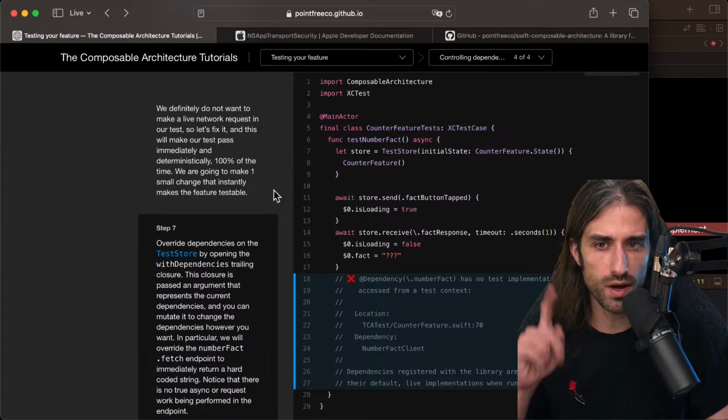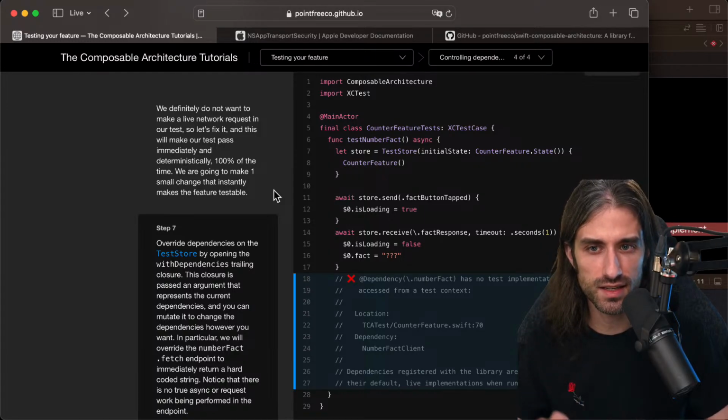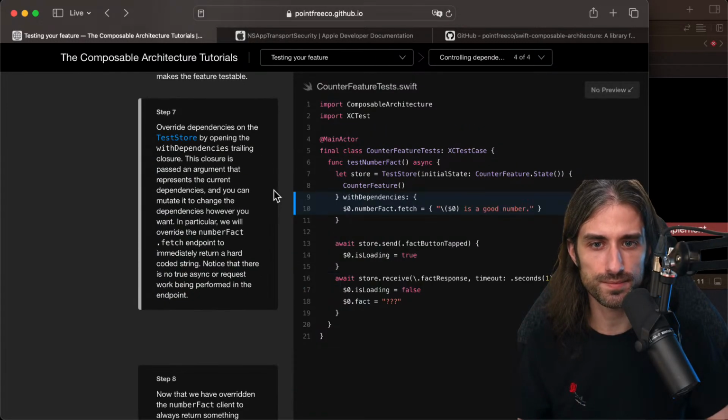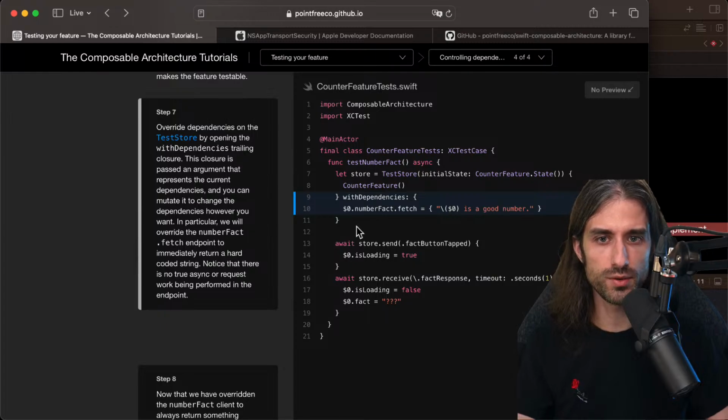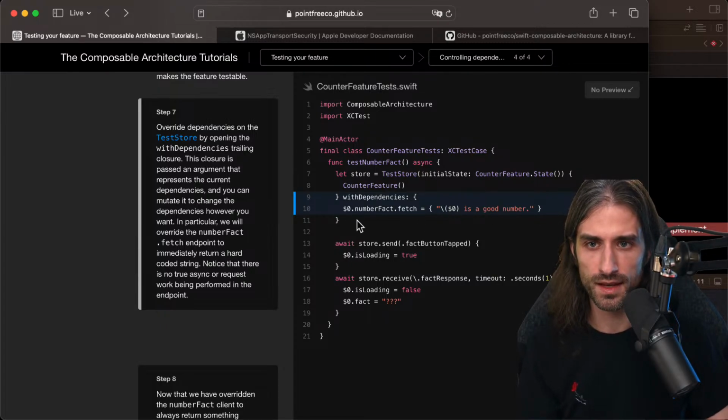We are going to make one small change that instantly makes the feature testable. So when we create a store, we will pass in a second closure called withDependencies. So we override dependencies on the tester by opening the withDependencies trailing closure. This closure is passed an argument that represents the current dependencies, and you can mutate it to change the dependencies however you want.